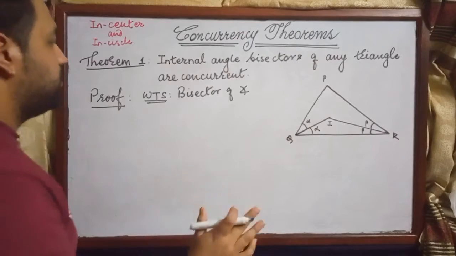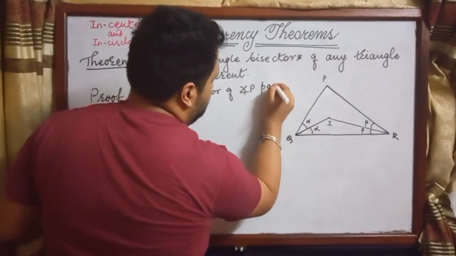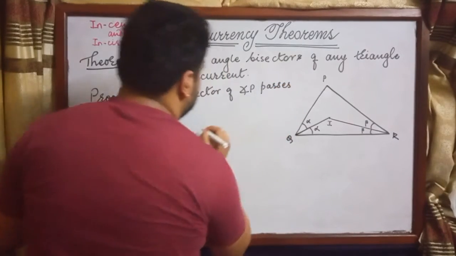I'm just going to write the main points: the bisector of angle P passes through I.